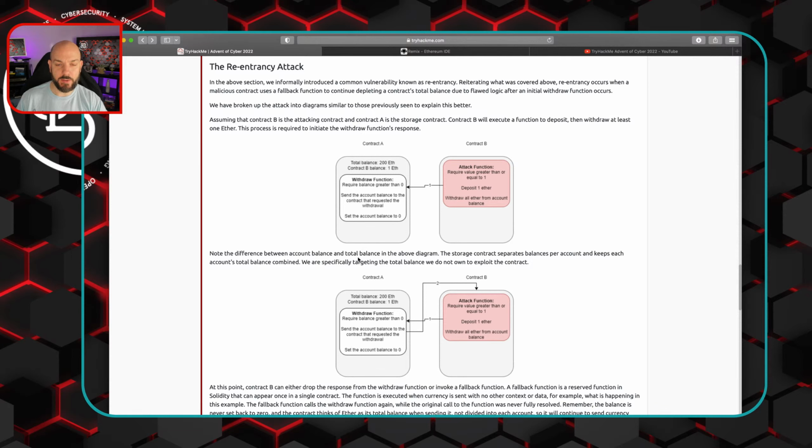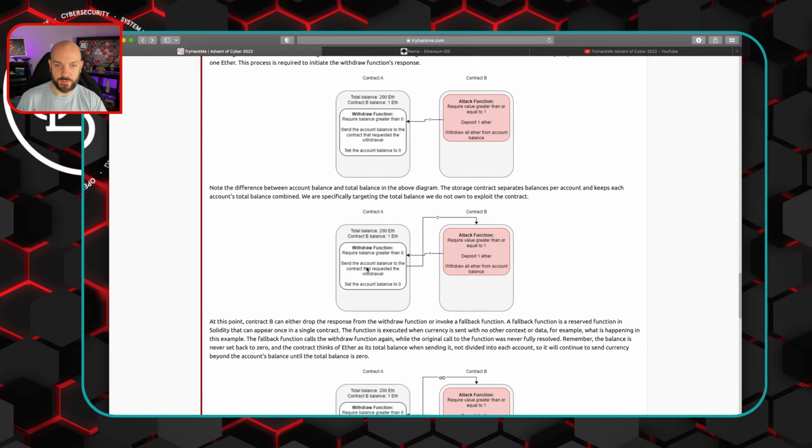Notice the difference between the account balance and the total balance in the above diagram, so 200 to 1. The storage contract separates the balances per account and keeps the account's total balance combined. We are specifically targeting the total balance we do not own to exploit the contract.